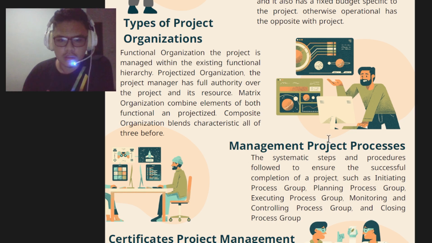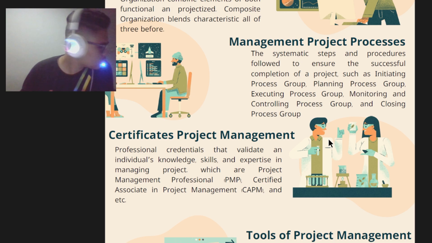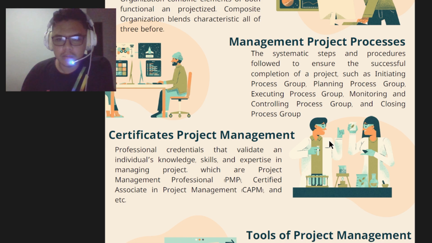And then the next is the project management processes, the systematic steps and procedures followed to ensure the successful completion of a project, such as the initiating process group, planning process group, the executing, and monitoring and controlling process group, and also the closing process group.